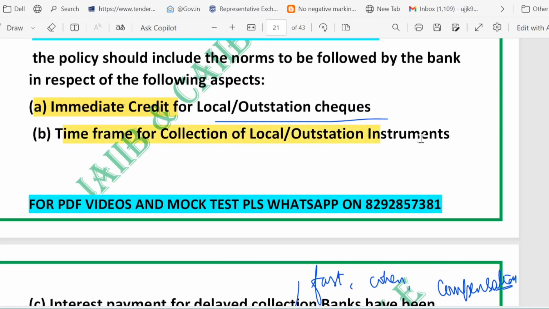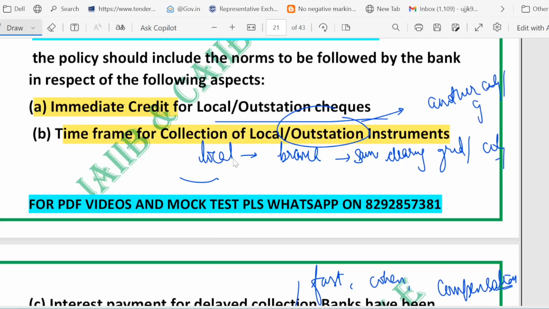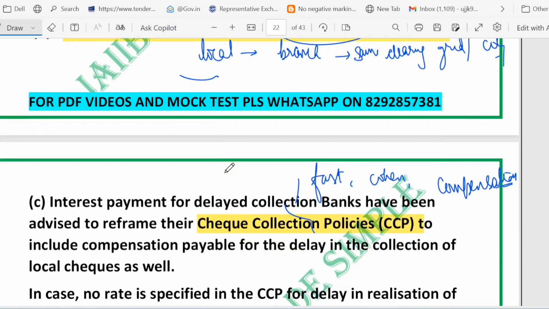Second thing, it answers the time frame for collection of local and outstation instruments. So two words are there, local and outstation. What is the meaning of a local check? Whenever I say local check, it means a check drawn on a branch within the same clearing grid or city. An outstation check means one drawn on a branch in another city or another grid. It usually takes longer, obviously. So the CCP should clearly state the expected time limit for collecting local and outstation checks.